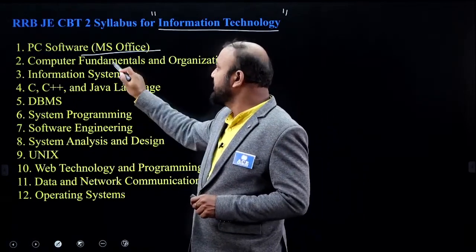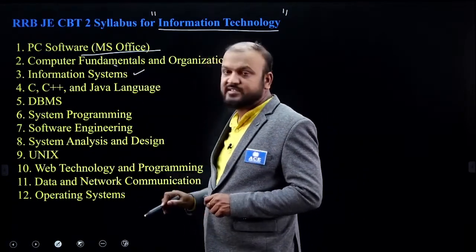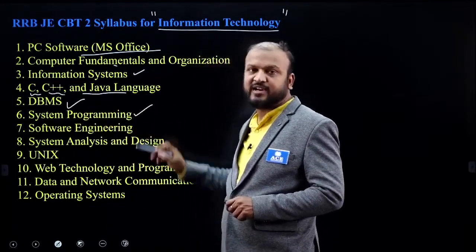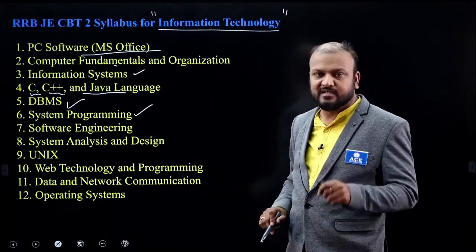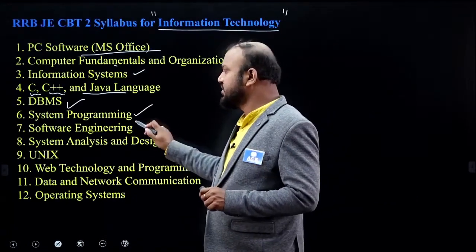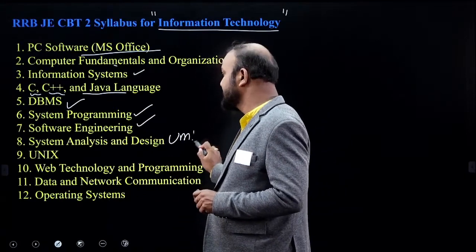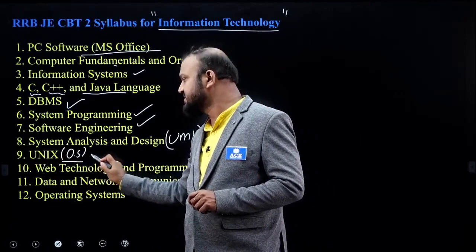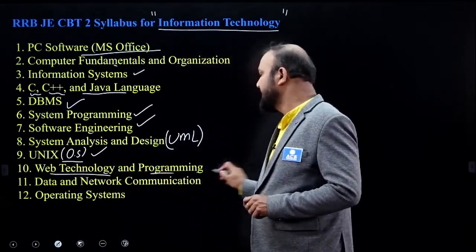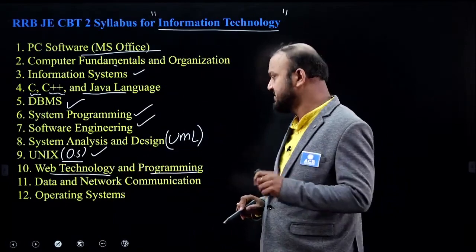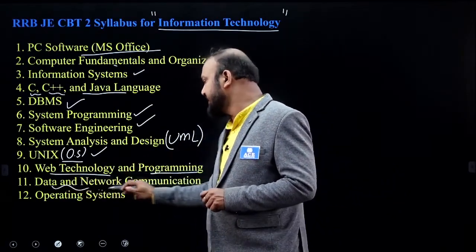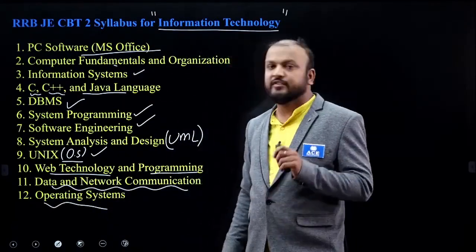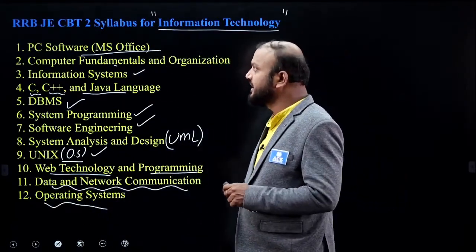Computer fundamentals and organization, information systems, and languages like C, C++, Java, databases, system programming consisting of compilers, linkers, loaders, assemblers, software engineering, and UML concepts, system analysis and design, operating system more specifically the Unix operating system, and web technologies and web programming consisting of HTML, CSS, JavaScript and all, and data and network communications, and operating system. So these are the topics for RRB JE IT, right?